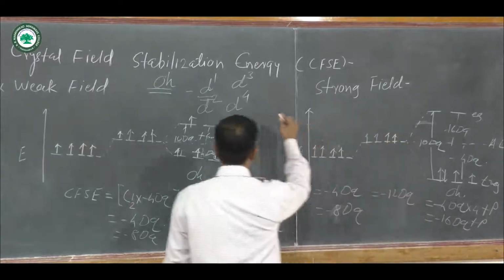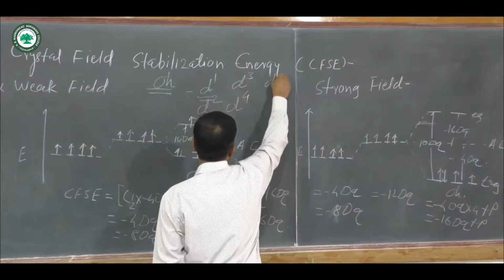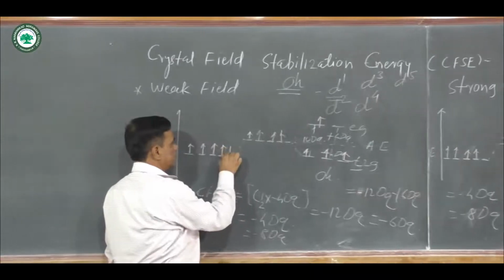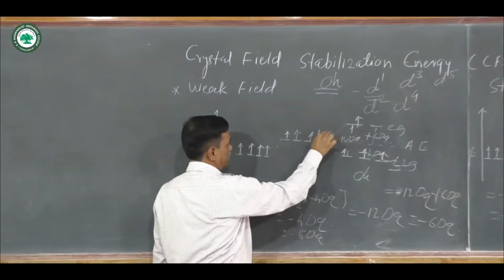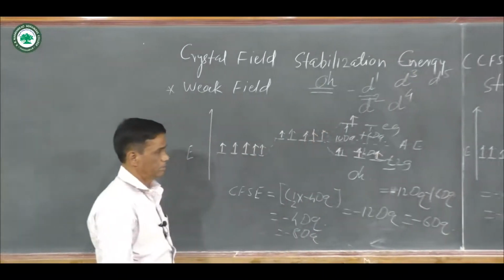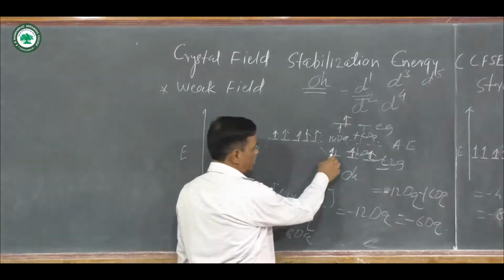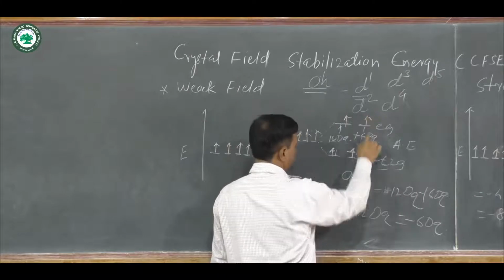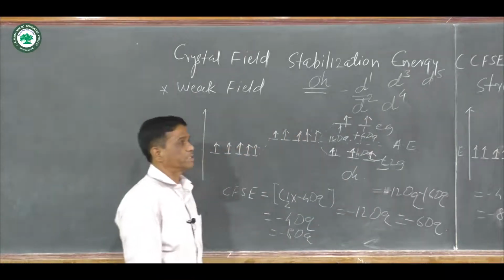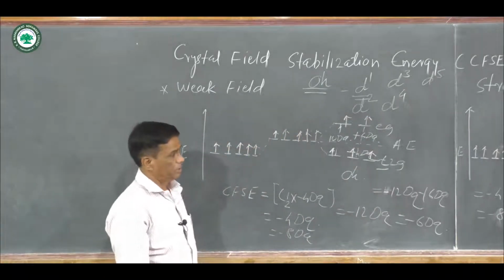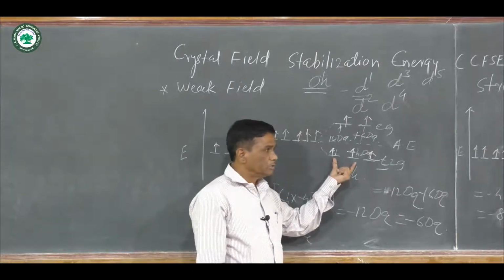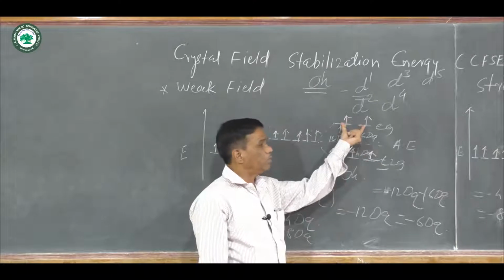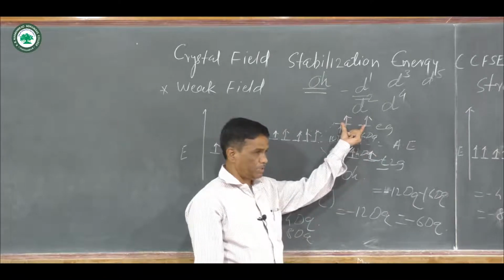Like that, when there is a formation of a d5 system, here these are the 5 d orbital electrons. Then one electron goes here, second here, third here, and fourth, fifth. Like that, 5 electrons, and all are unpaired. Out of that, 3 electrons are in t2g orbitals and 2 electrons are in eg orbitals.